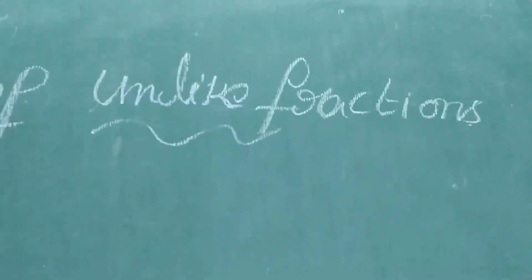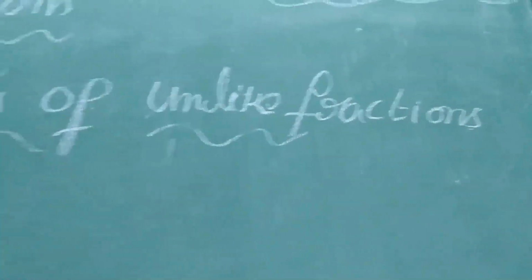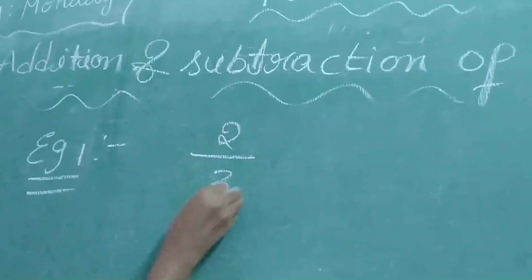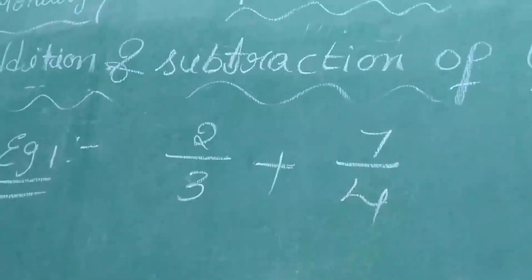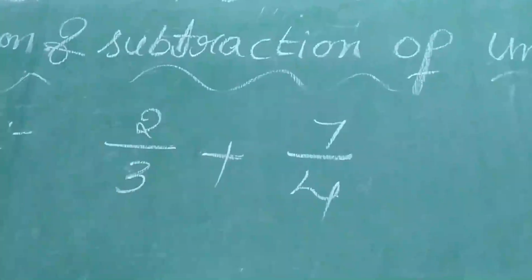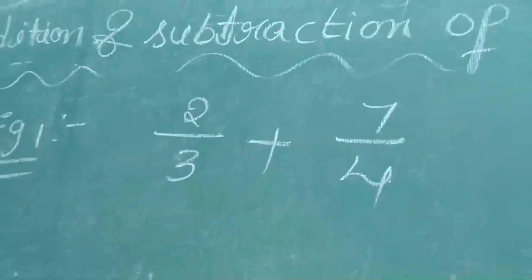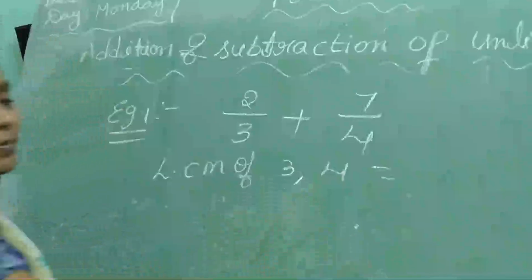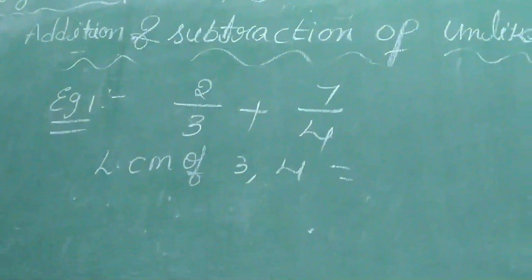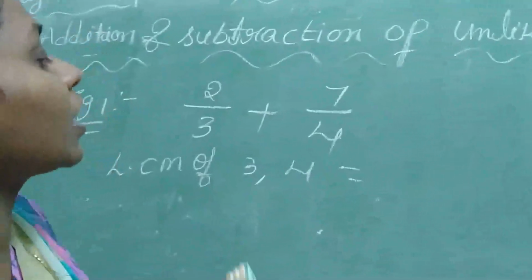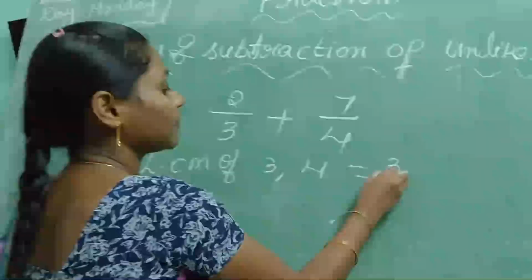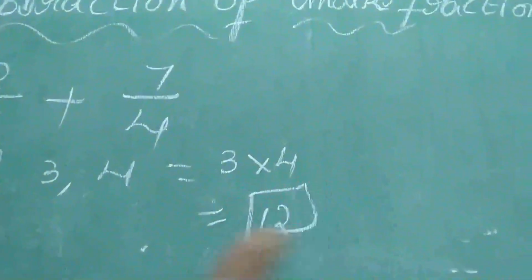Next is addition and subtraction of unlike fractions. Previously we saw like fractions. Now we have to see unlike fractions. Take one example: 2 by 3 plus 7 by 4. These are unlike fractions. We will add. How can we add? Your denominators are not same, so you have to find out LCM. LCM of 3, 4. Is there any table common in 3 and 4? No, because these are co-prime numbers. If co-prime numbers are there, how can you find LCM? Simply you have to multiply. So 3 4s are 12. So what is the LCM here? 12.